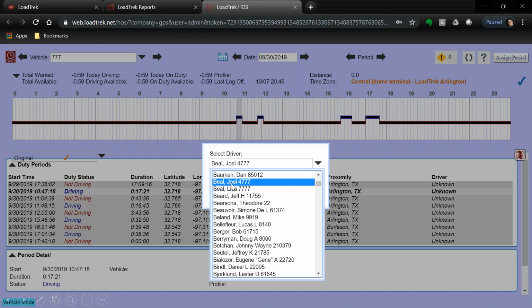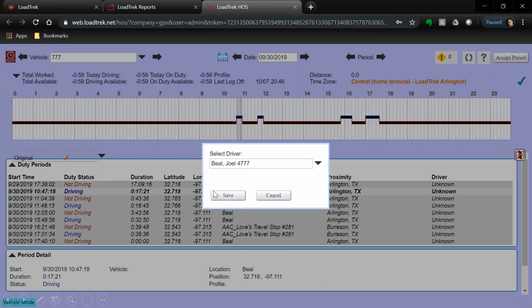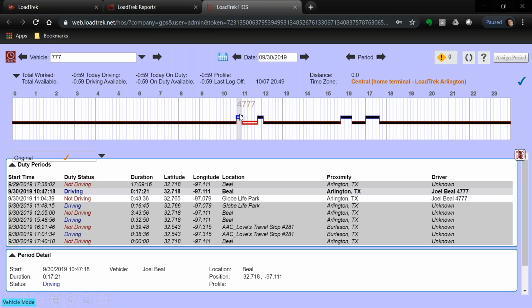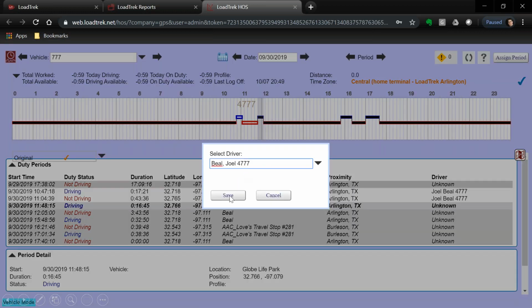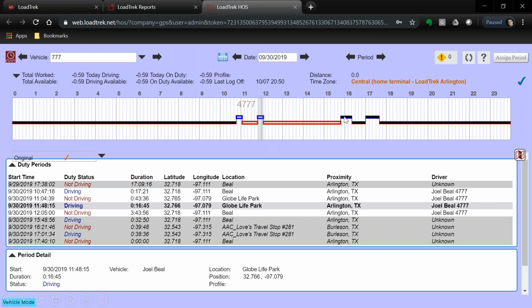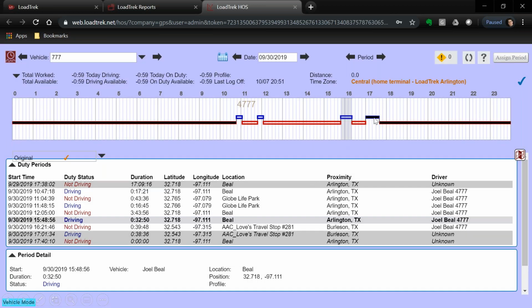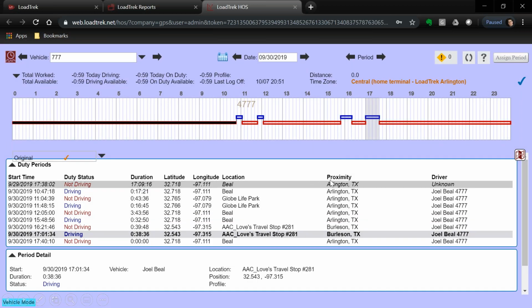Now I'm given a list of drivers. Which driver do I wish to assign it to? I'm going to go driver Beale, 4777. And that's right, and assign it. It saves that drive period and the subsequent on-duty period. Do it again here. Who drove at that time? Again, driver Beale. This time, driver Beale. This time, again, driver Beale.